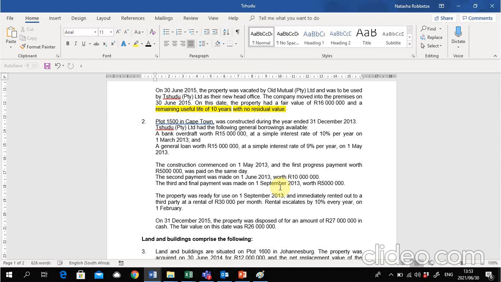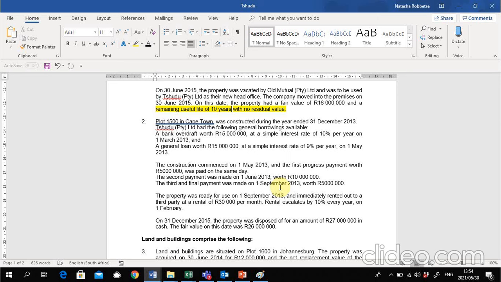The property was ready for use on 1 September 2013 and immediately rented out to a third party at a rental of 30,000 Rand per month. Rental escalates by 20% per year on 1 February. On 31st December 2015, the property was disposed of for an amount of 27 million Rand in cash. The fair value on this date was 26 million.